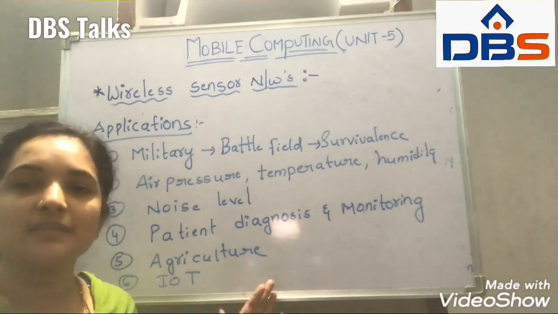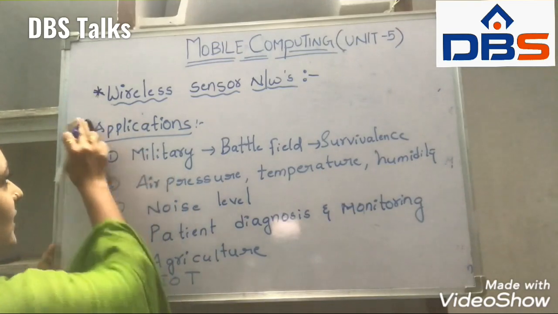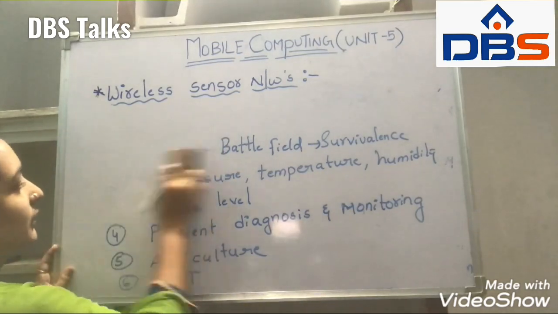These are the applications. In this we have some challenges. We have to fulfill those challenges. The first challenge is scalability.